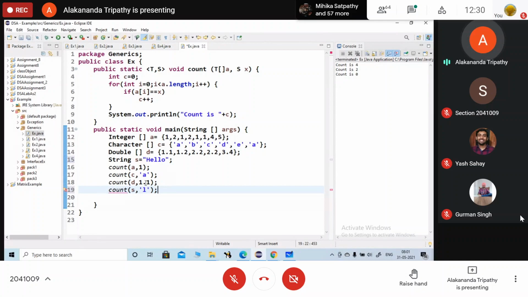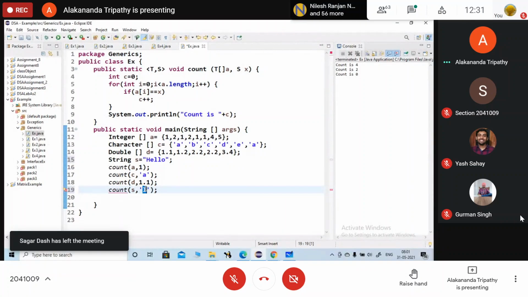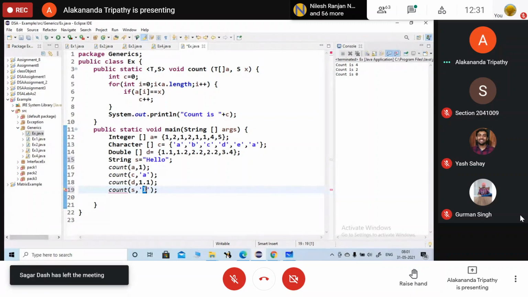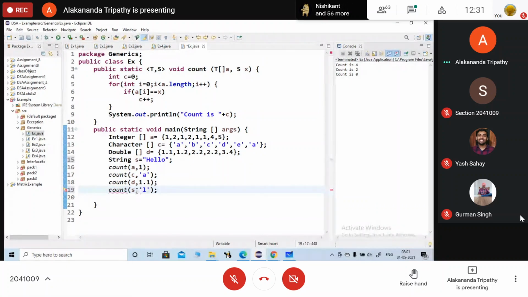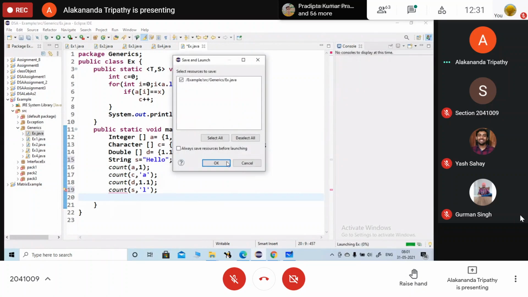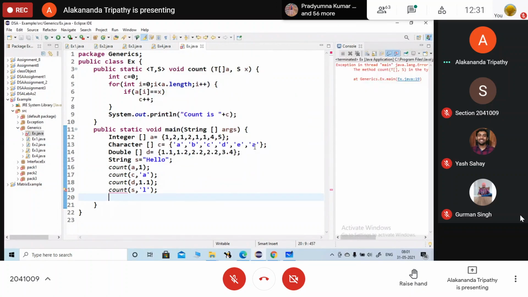L. Again, it will show us an error because your L is of which type? What is L?